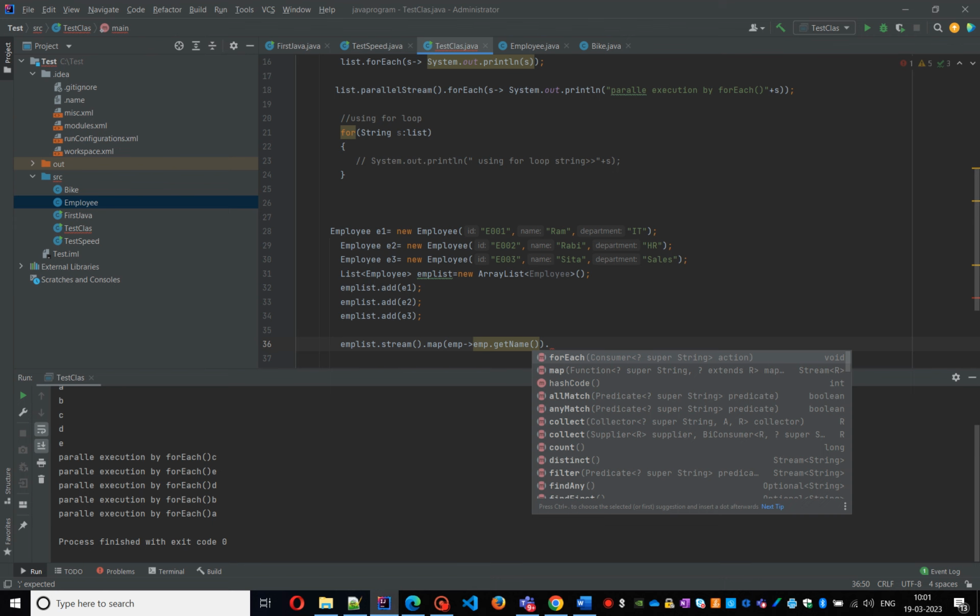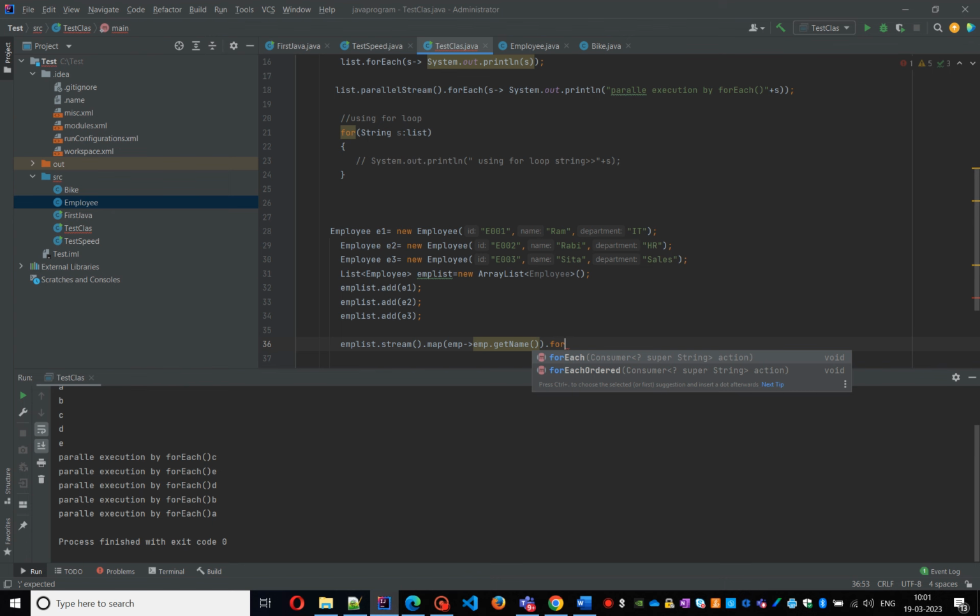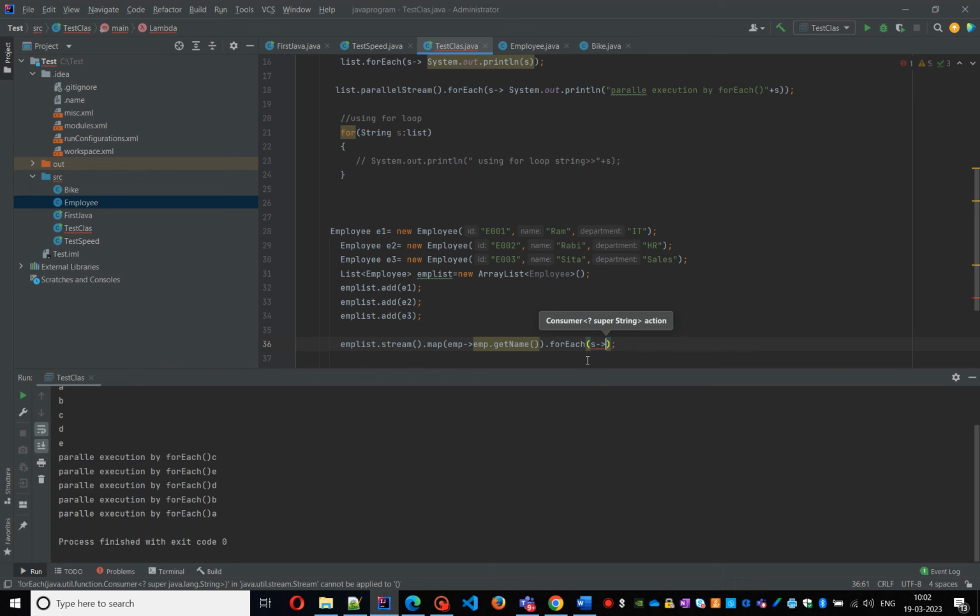Then I need to print these names by using the forEach loop. forEach of, yes, lambda expression. Previously also I explained the default method takes the argument as a lambda expression.